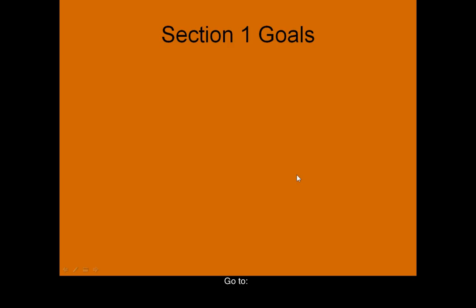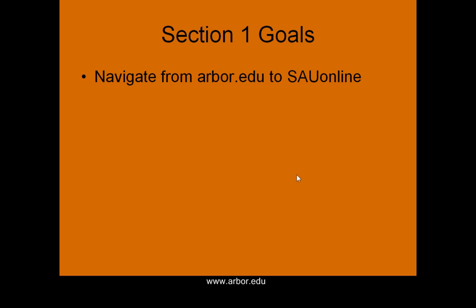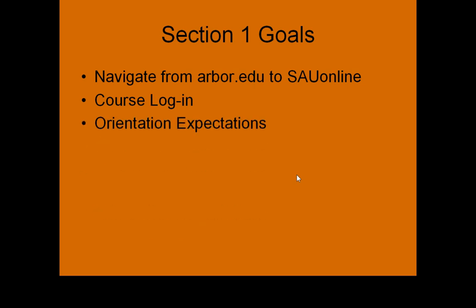First YouTube session will cover Section 1, and Section 1 goals are as follows. For this MBA orientation, we want to learn how to navigate from the arbor.edu website to SAU Online. Then we want to log in to our particular course at SAU Online in Blackboard. And the third thing we'd like to do during this session is to review the orientation expectations.